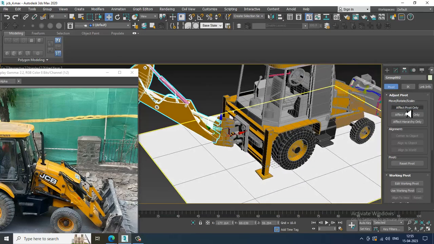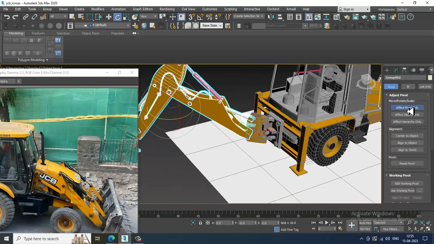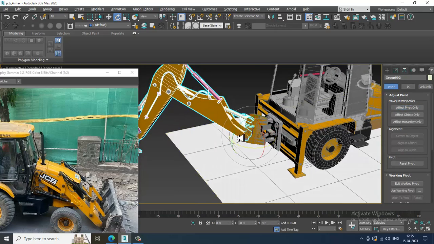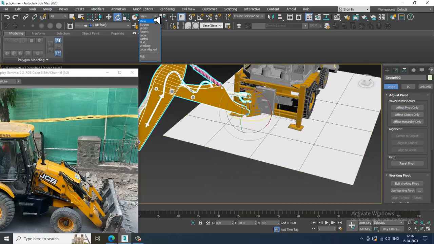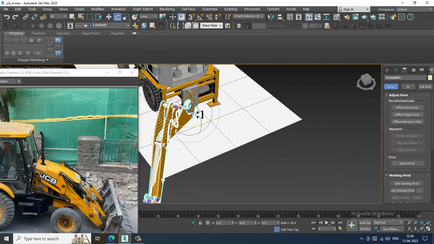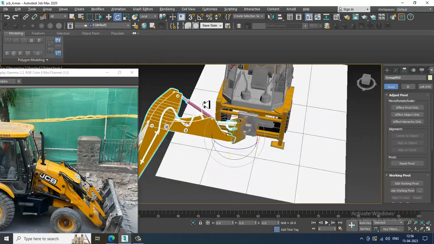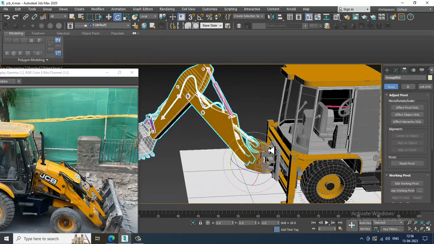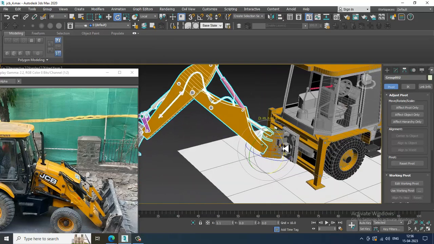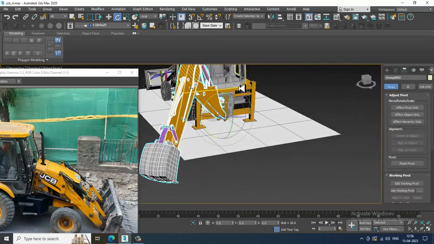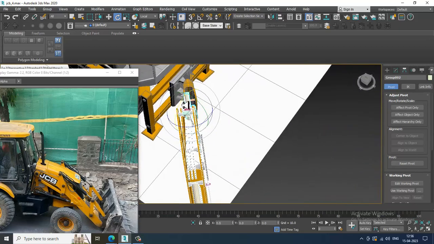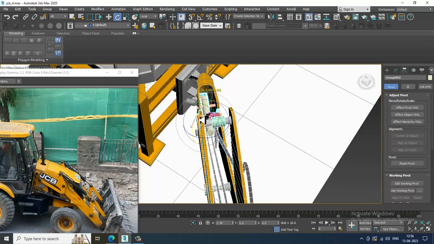Close this. And let's go into this, and slightly push this up if required in this way. You need to tilt it.